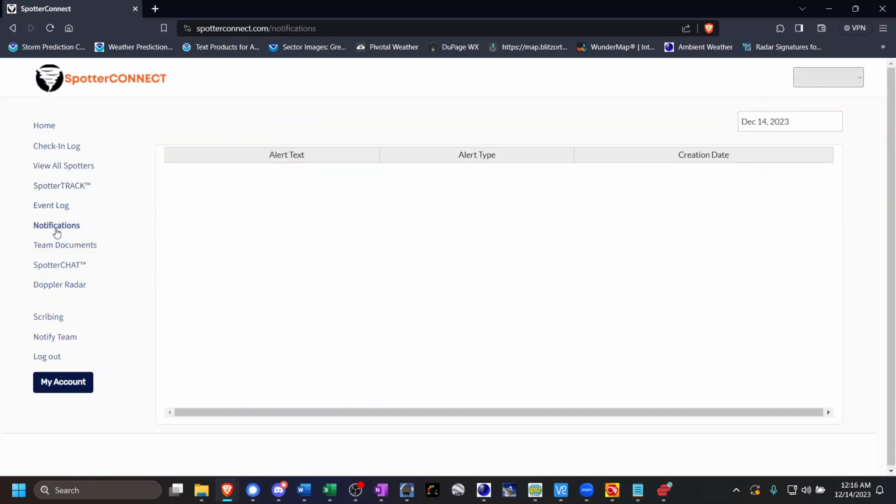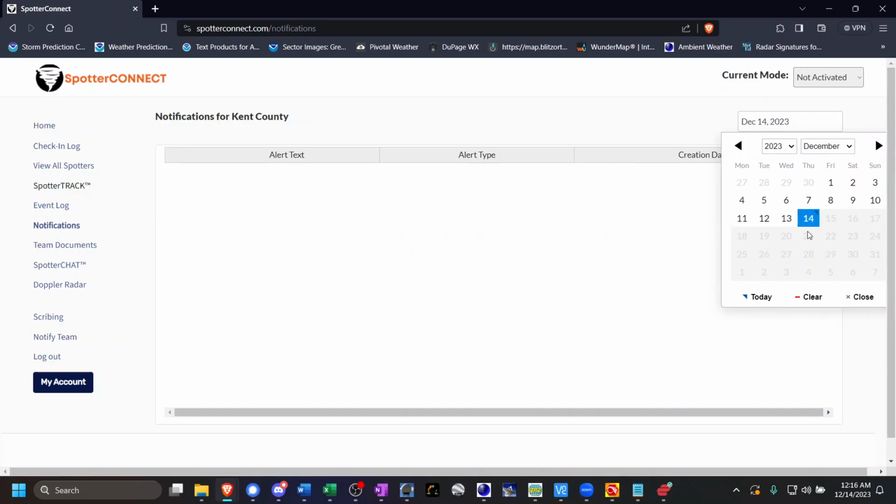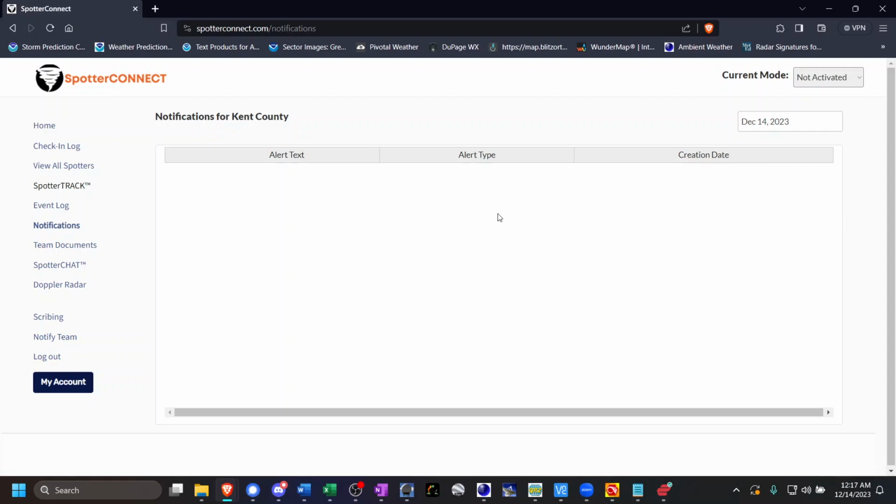Notifications, you can see what kind of notifications have been offered. Now, if this appears blank at first, just go ahead and click on the current date. You will see no notifications have been sent for today's current date, which at time of recording is December 14th, and that is because the team is not currently activated, nor has been activated recently, so there is no notification history for the current day.